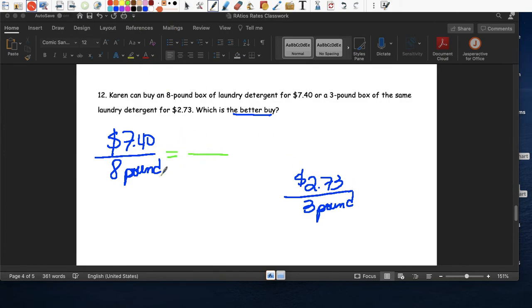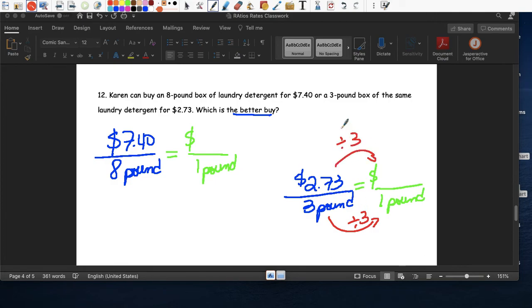Well, so let's find cuánto cuesta 1 pound aquí, and let's find how much 1 pound is here. Okay. Divide by 3. Divide by 3. So this is divisible by 3 because 2, 3, and 7 is 12. So 2.73 divided by 3 should be a nice pretty number. 91 cents for 1 pound.